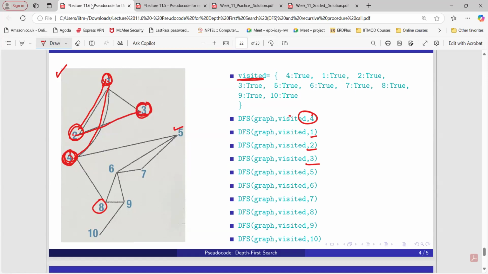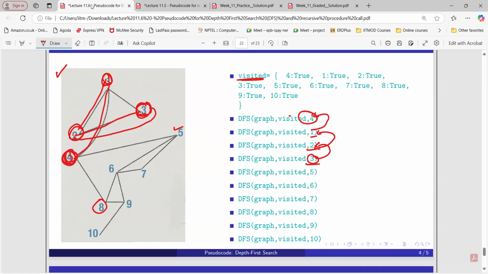Now, in such cases, we are going to backtrack, where we go back to the previous explored node. So here you can see at node 3, I don't have any other thing to explore. I will go to node 2. Again, I will backtrack to node 1, because I've already explored all the neighbors. Then again I will backtrack to node 4 here.